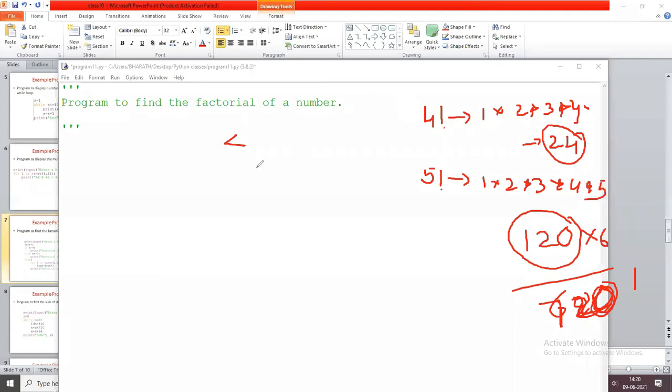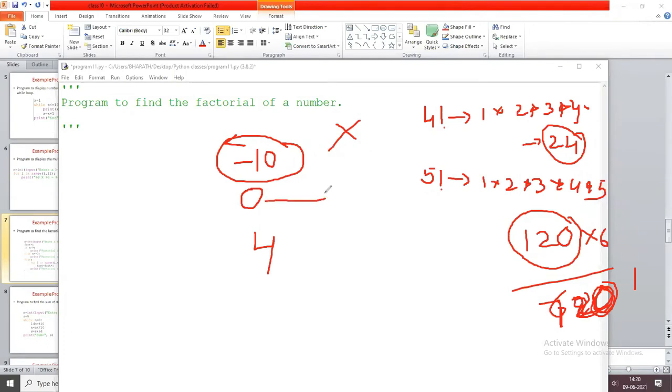Here, for example, I enter a number 0, or I enter a number minus 10, or I enter a number 4. Here we get 3 cases. What is the first case? Whatever number I enter from the keyboard, maybe it is a negative number. For a negative number, there is no factorial.